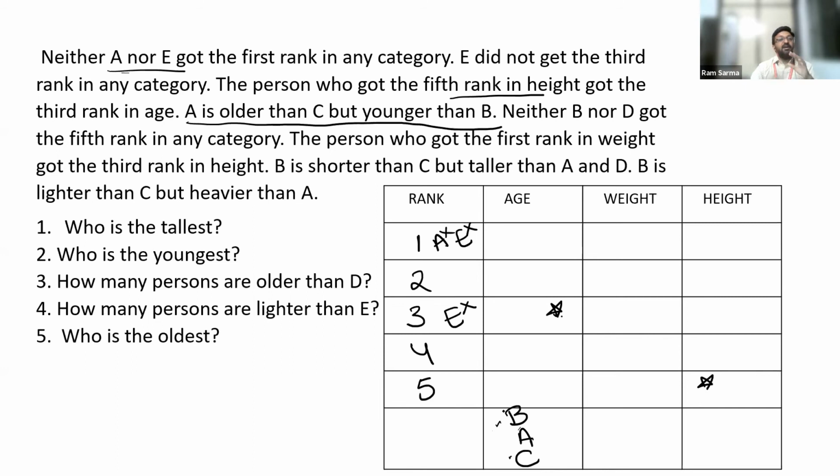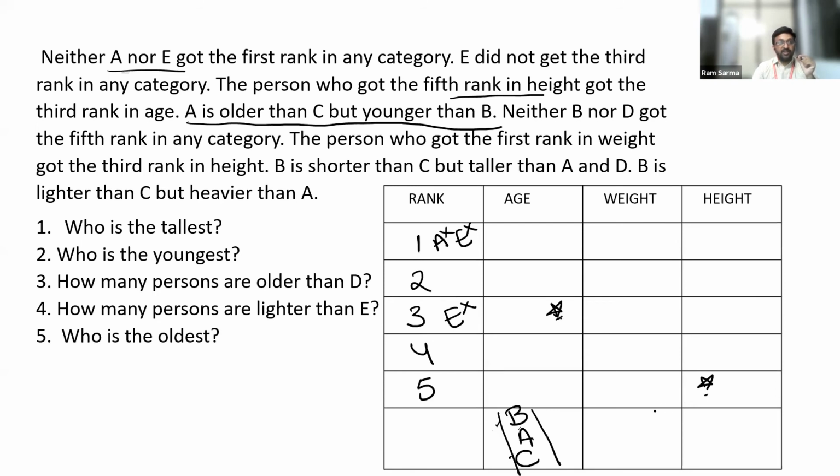Clear. Thank you, guys. Now, you will get this advantage when you write the numbers here instead of the names. Of course, you can write their names, and you can solve it that way. But I want you all to understand one thing: if you write the numbers here, you can write the information this way and mark it with symbols. That will make your work much easier. Now, let us look at the next one.